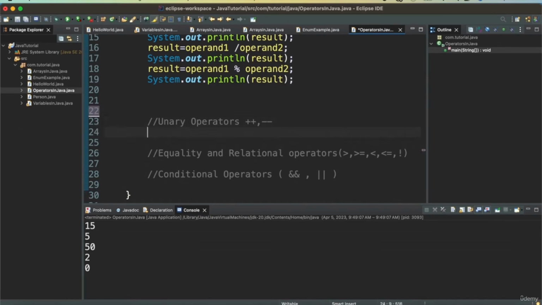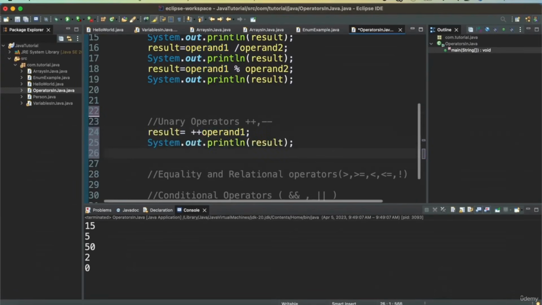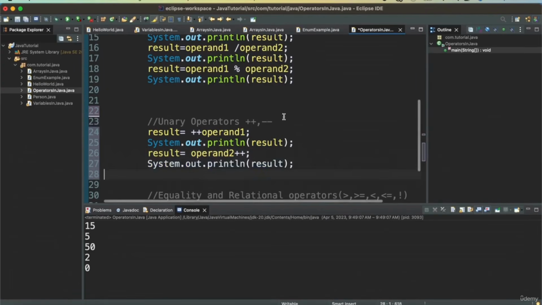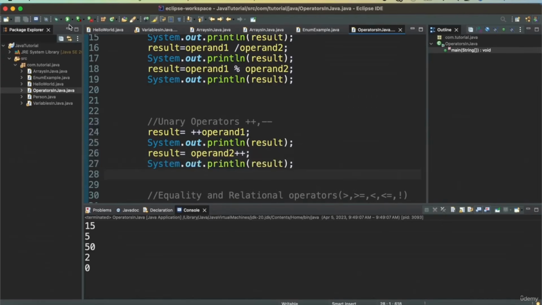Now for unary operators, we can say result equal to plus plus operand 1, and then we can print the result. And then you can also do post increment on operand 2, plus plus post unary, and then you can print this value.